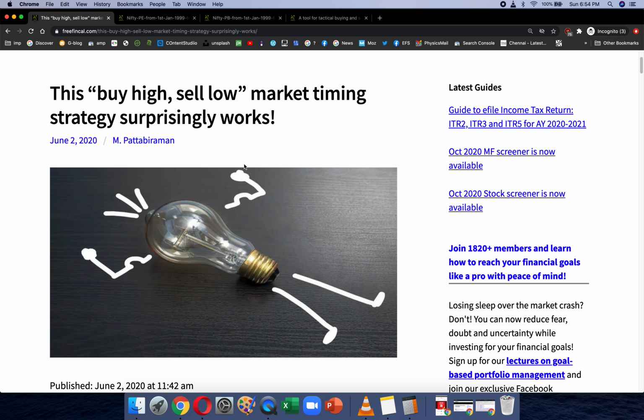So my humble request to young earners is, please don't try and time the market if you don't have a proper strategy. Most people talk a lot, they sit in personal finance forums and talk this and that, but they don't have a proper strategy. If you don't have a proper strategy, please don't sit and think about when to invest. When shall I invest? Shall I invest now? Shall I invest at Nifty 5,000, Nifty 10,000? Waste of time. Please invest systematically if you don't have a strategy, and that's probably the best strategy I can think of, and that's what I'm doing.